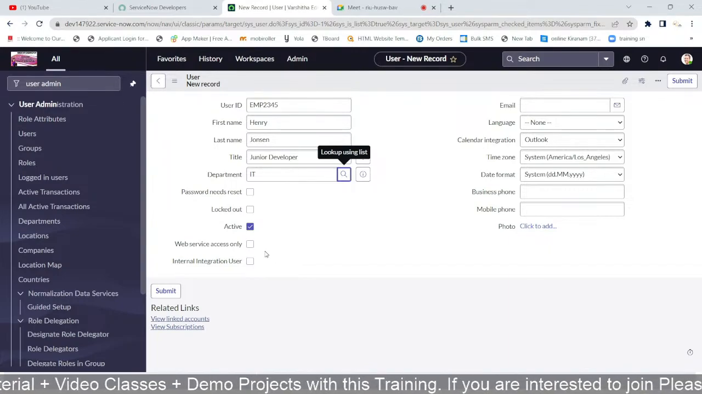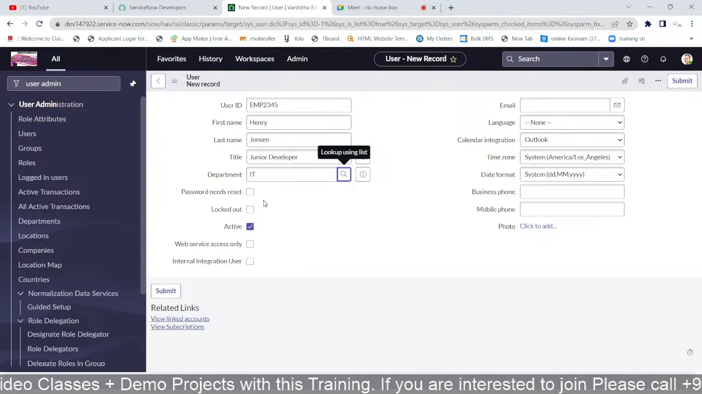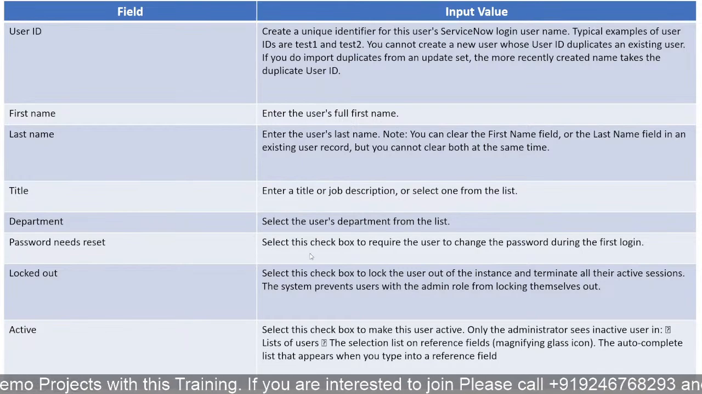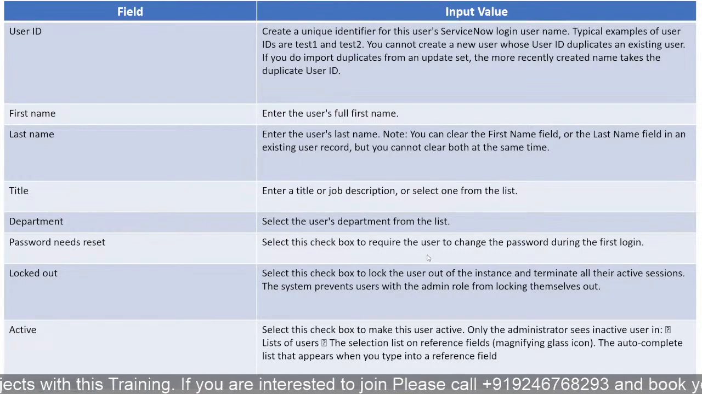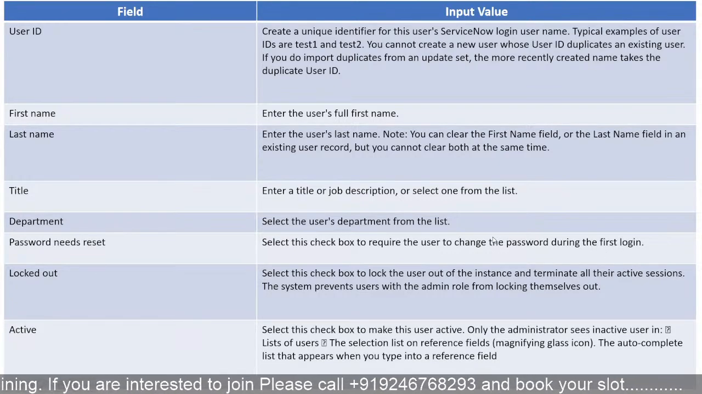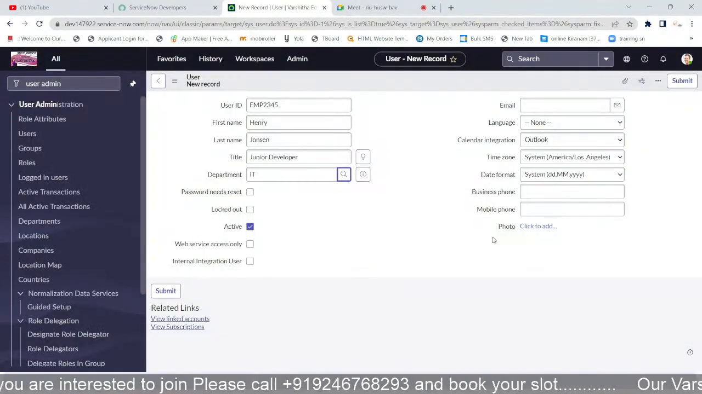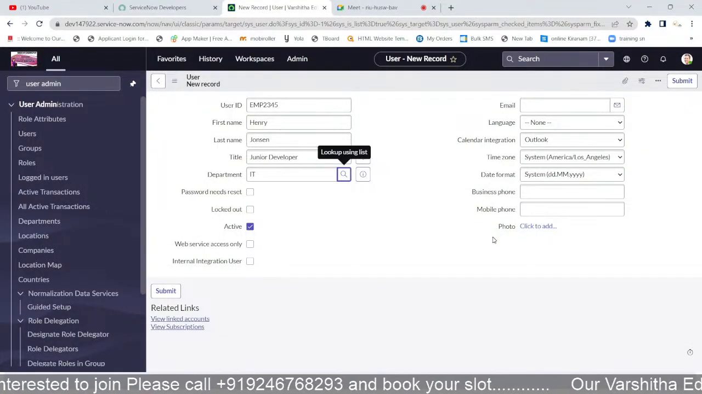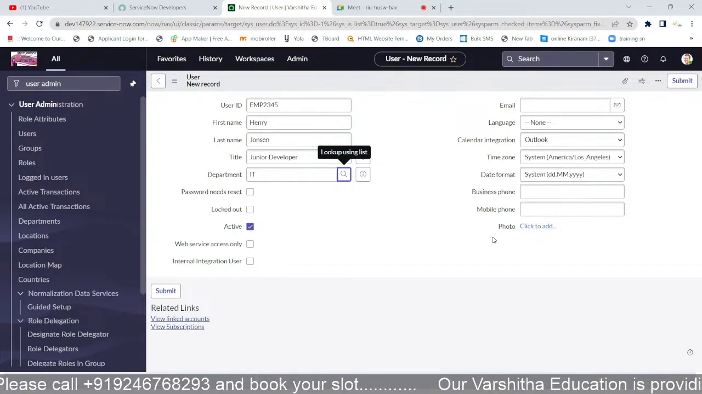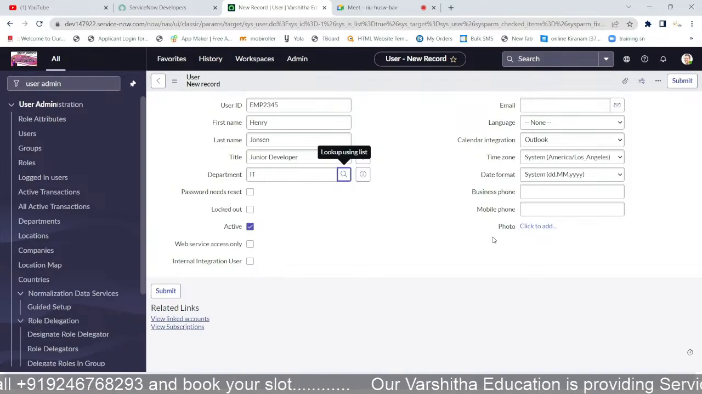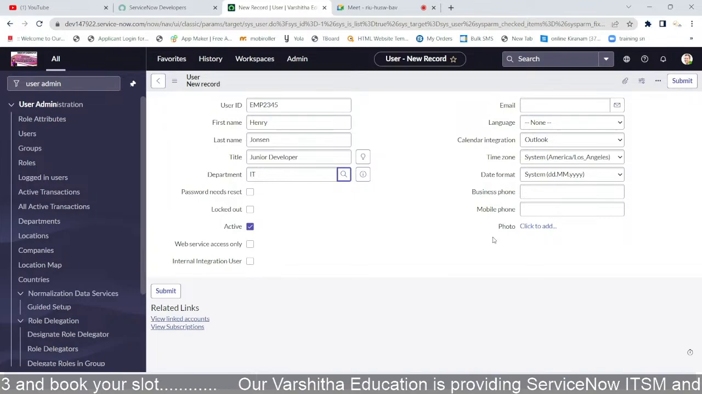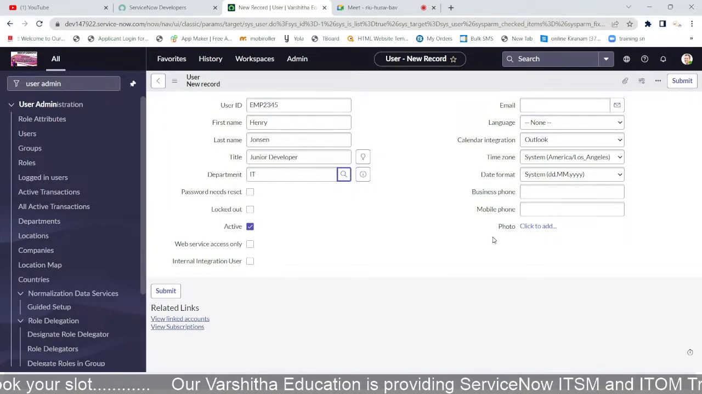And next one is password needs reset. So what is the meaning of this one? Password needs reset is nothing but select this checkbox to require the users to change the password during the first login. Got it? So what is the meaning of this one? Password needs reset means, for example, I am an administrator. I am creating the user ID. Is it right or not? I'm creating the user.